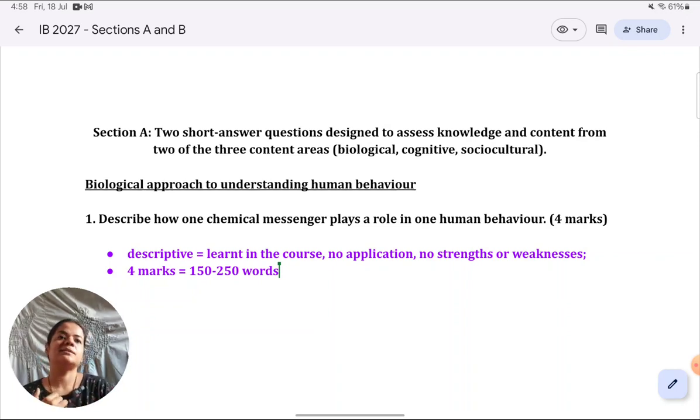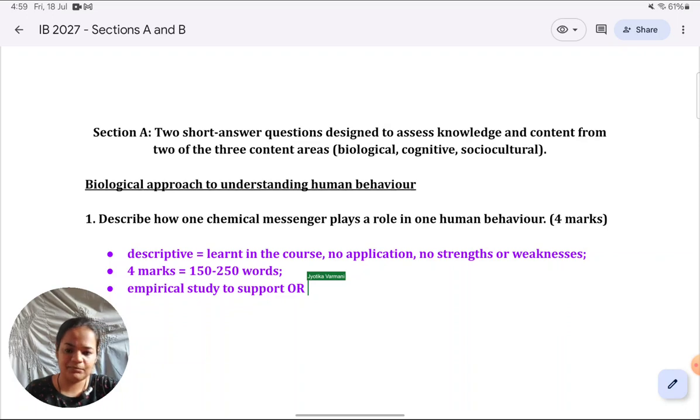Another preliminary is, in the previous paper, because the short answer questions had more weightage, they were for 9 marks, it was compulsory that you include a study in your answer. So whatever answer you're giving, you have to support it with actual experimental research or any sort of empirical research, not necessarily experimental, that has been done. This time that is optional. You could give a proper empirical study to support, or you could just give any common real life example. It's no longer necessary for you to include a study in your 4-marker SAQ.